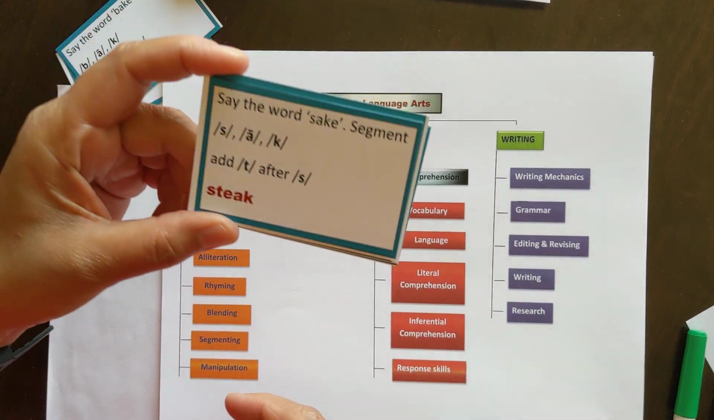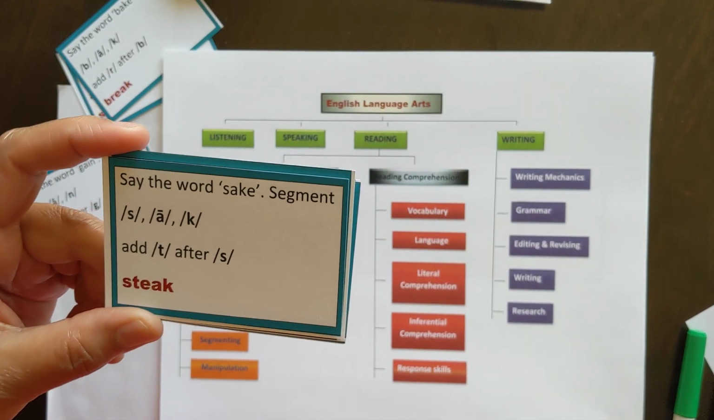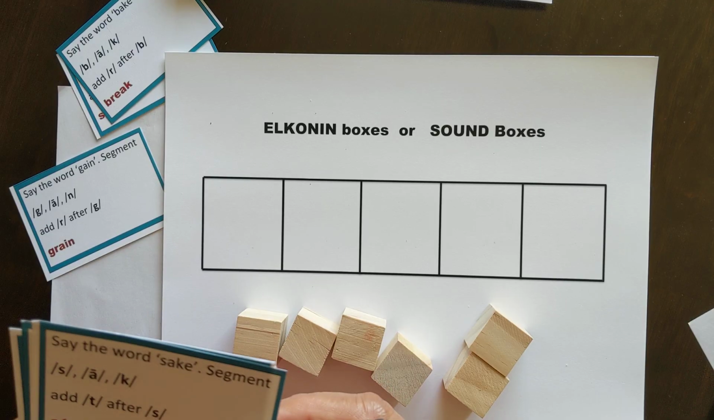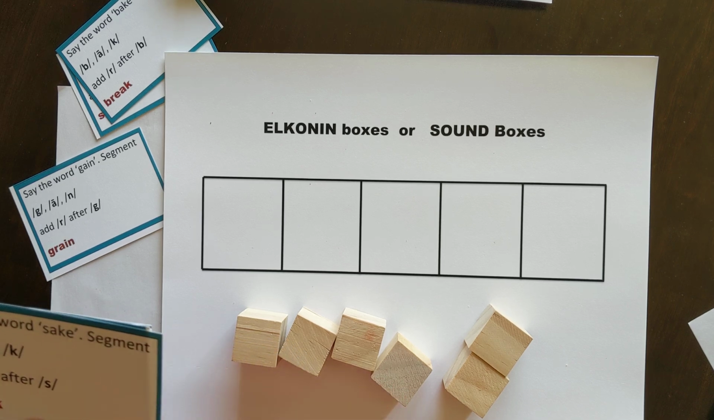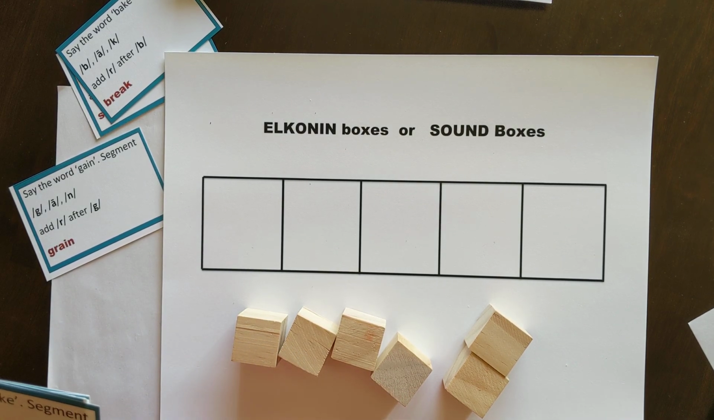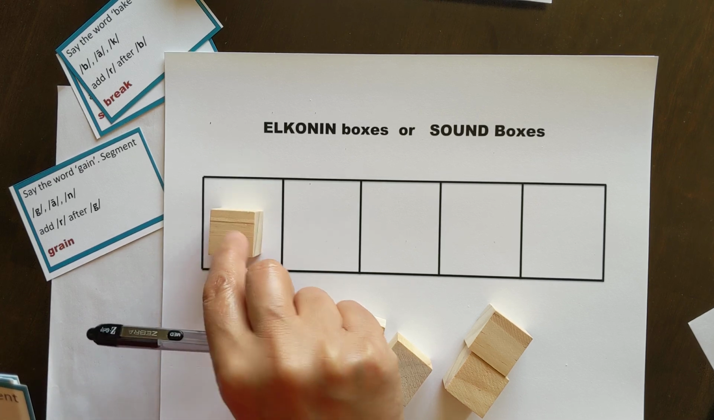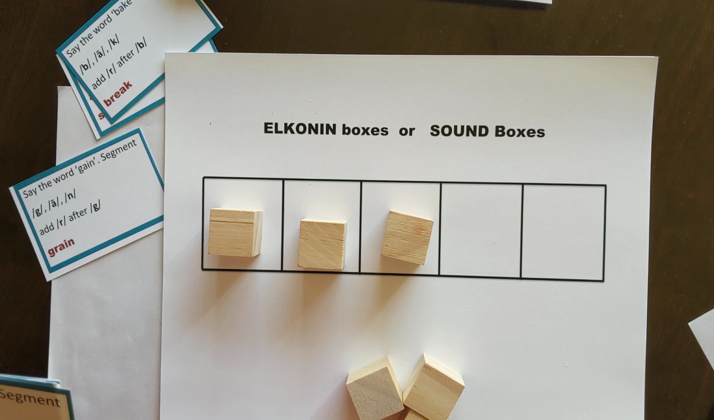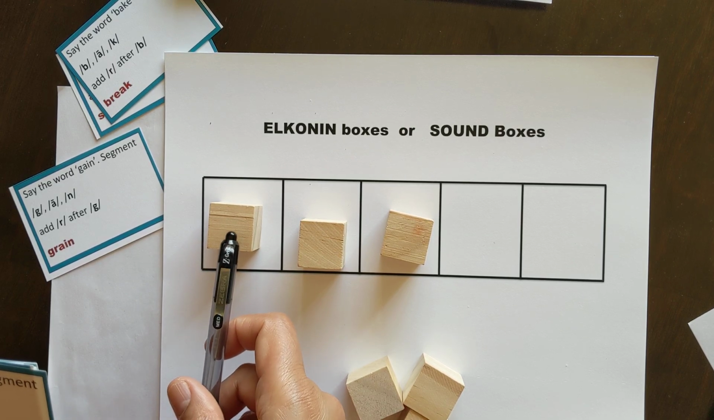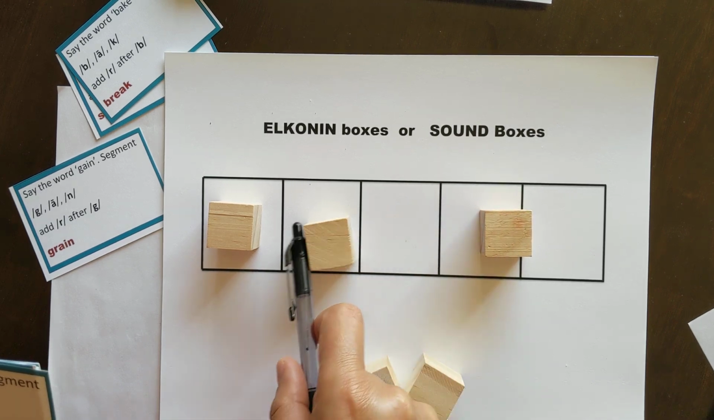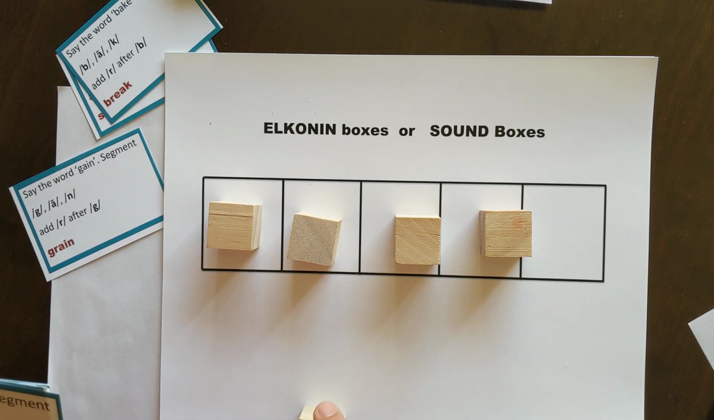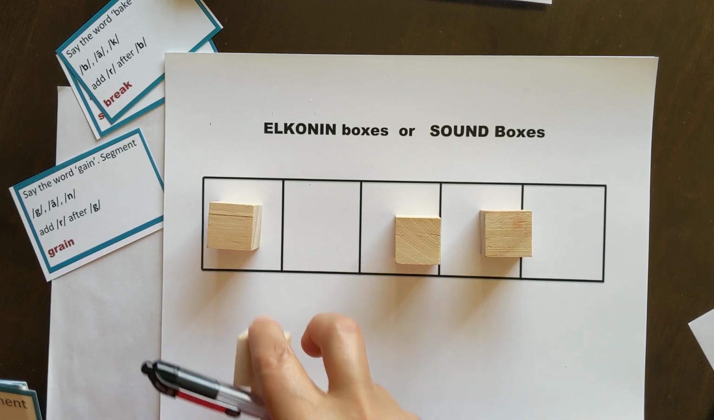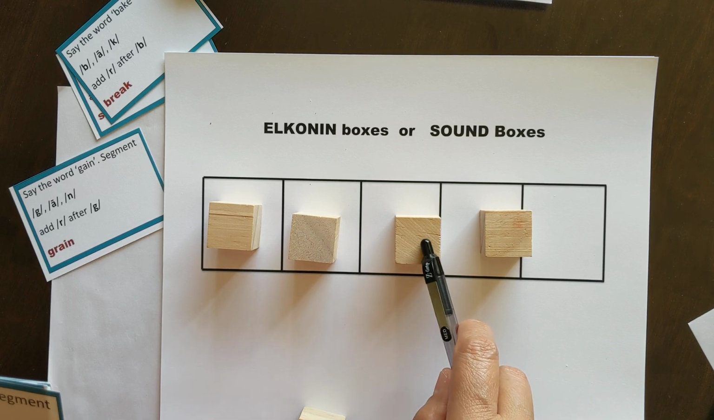These cards show one of the manipulations where students learn to add a sound. Say the word sake. Children repeat sake. Now segment sake. S-ache, sake. Now add t after the s. So we will add t here. Now read the word. First it was s-ache, sake. Now it is s-t-ache, steak.